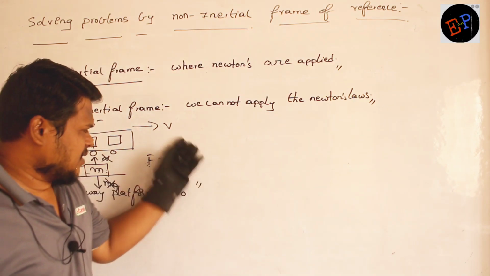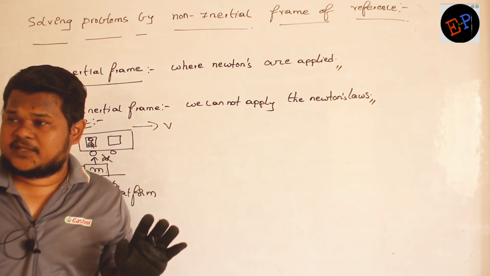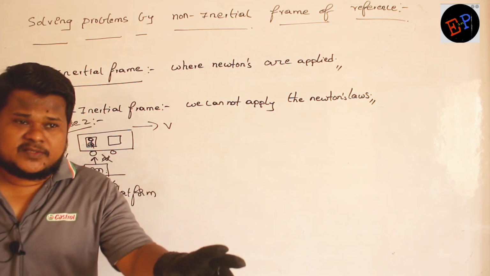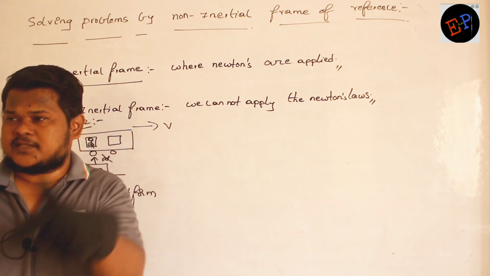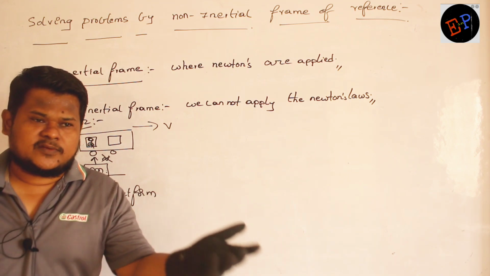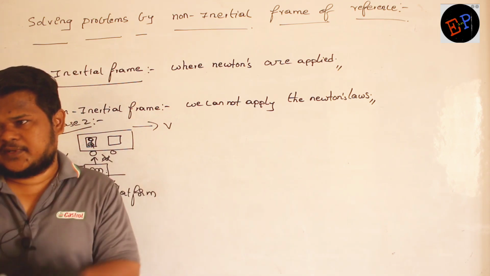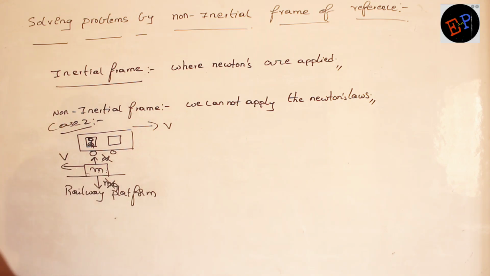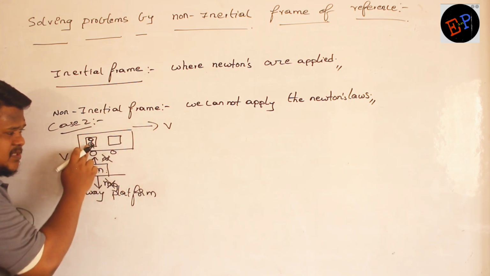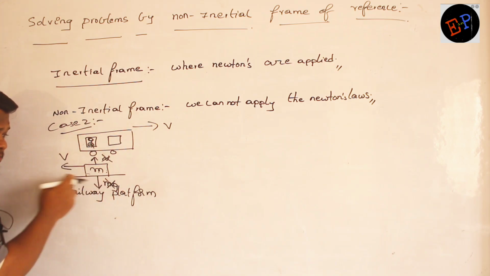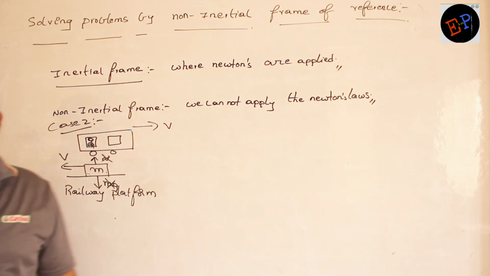Clear now? Now we are discussing case number 2. Case number 1 is satisfied. What is case number 1? Observer is in rest position, mass is also in rest position. To the observer, mass appears to be in rest position. So therefore net force applied on the mass is 0, so acceleration is also 0. Newton's law is satisfied. Are you able to understand? Second condition, observer is moving with a velocity of v. Now to this observer, this mass also appears to be moving backwards, with a velocity of v.